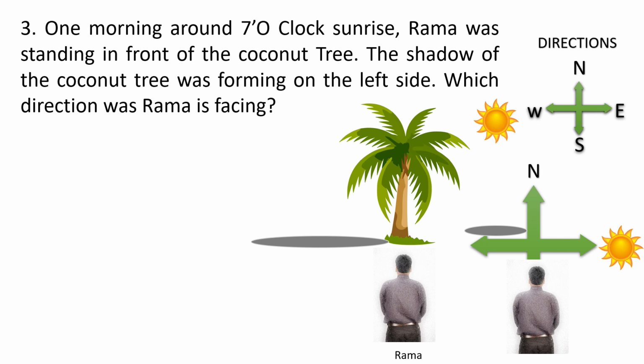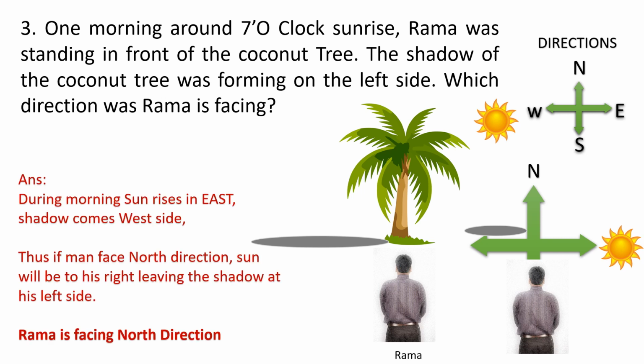It is from the east. When the sun rises, the shadow will obviously be on the west side, correct? So if the shadow of the coconut tree is on the west side,